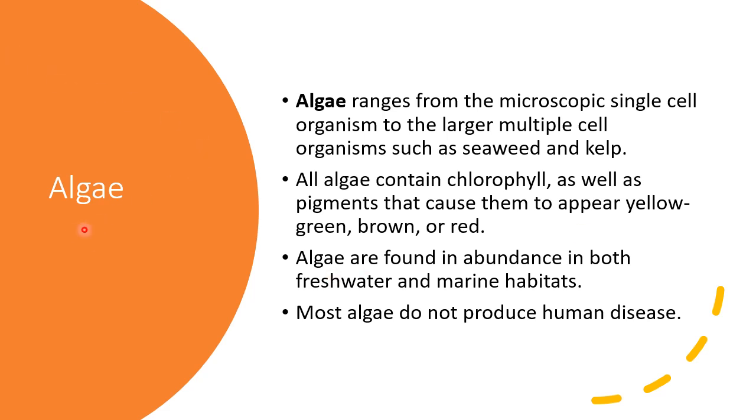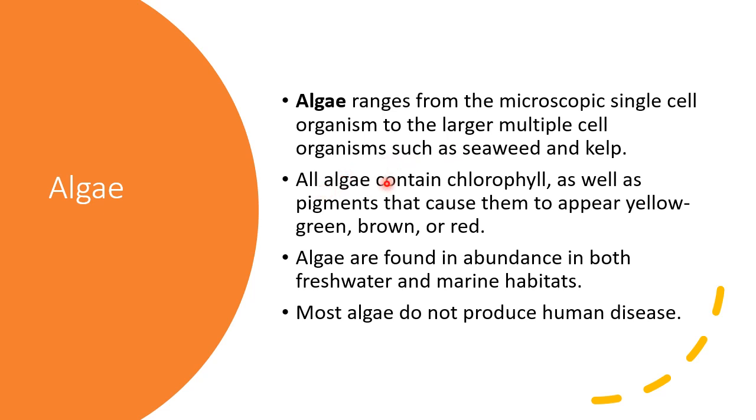Now in the next one we had seen that the next microorganism is algae. So what are algae? This is also another type of microorganism. It can be a single-celled microorganism which is quite small, or it can be quite large, made up of a large number of cells, which is quite visible. Examples are seaweed as well as kelp. These are found in the oceans.